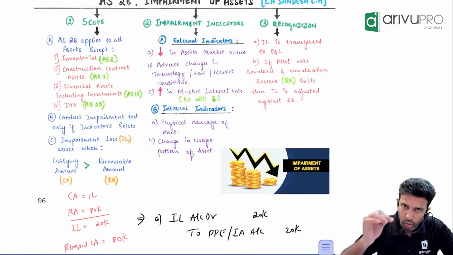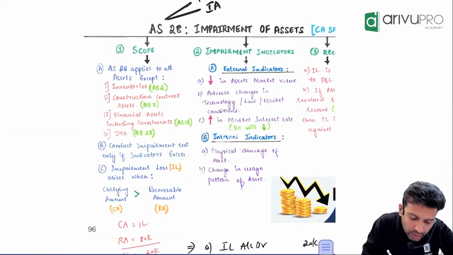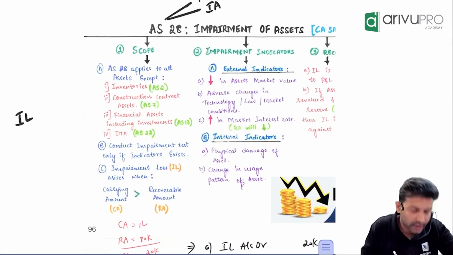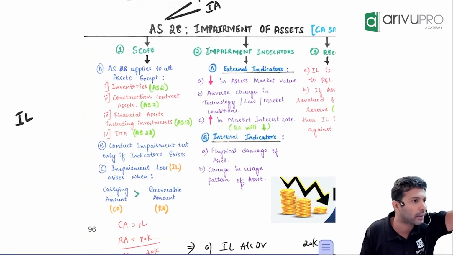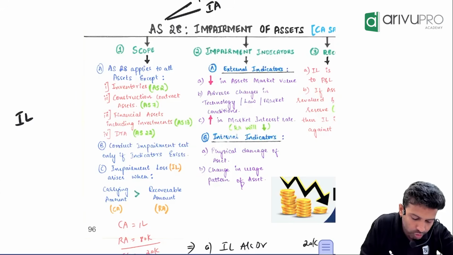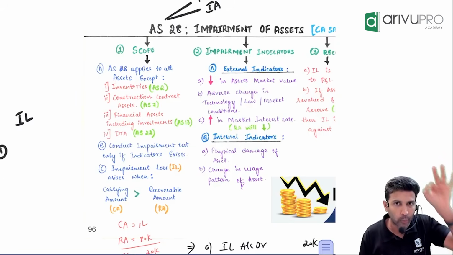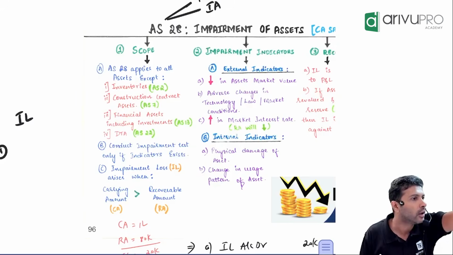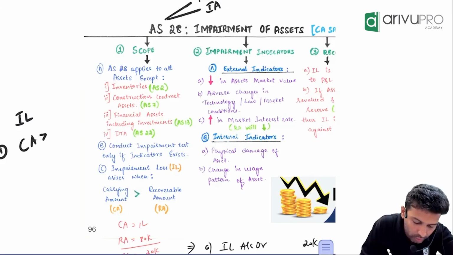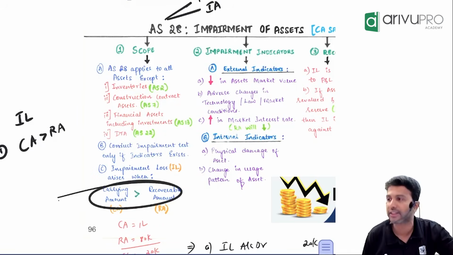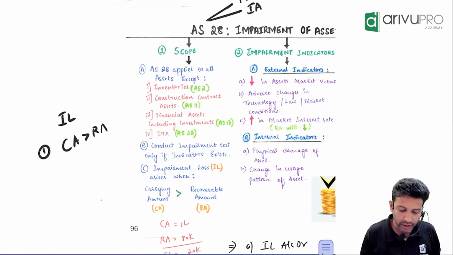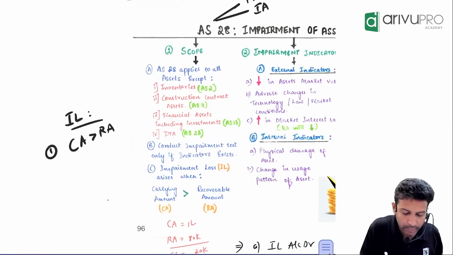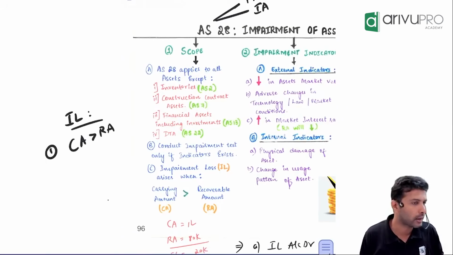As I told you, this particular AS 28 brings out a concept called IL, as in impairment loss. This impairment loss will only come in one and only one scenario. If carrying amount is greater than recoverable amount, then only you will get something called impairment loss. Otherwise, impairment loss will never come into picture. Carrying amount greater than recoverable amount.